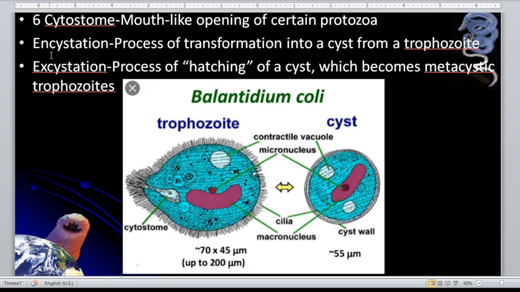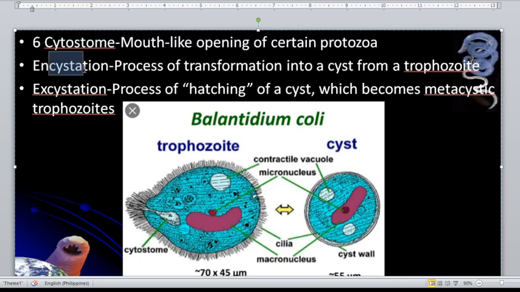On the other hand, when we say excystation, that is the process of becoming a trophozoite from a cyst stage. Kaya nga, excyst. Dati siyang cyst form. Okay? So, those are the two stages for entamoebas. Or for amoebas.